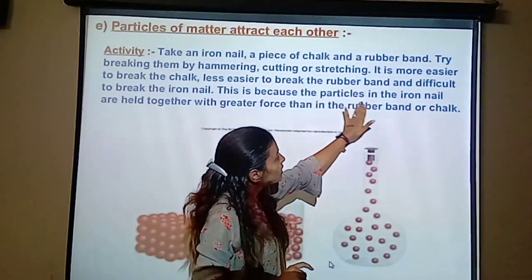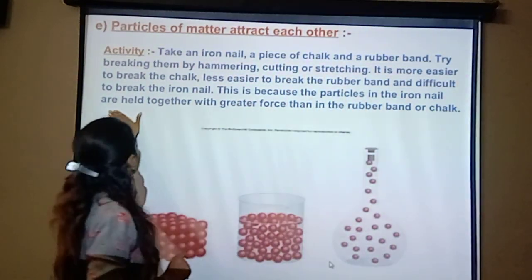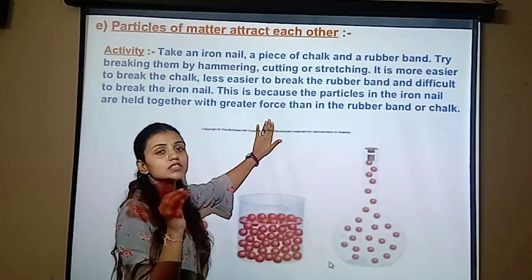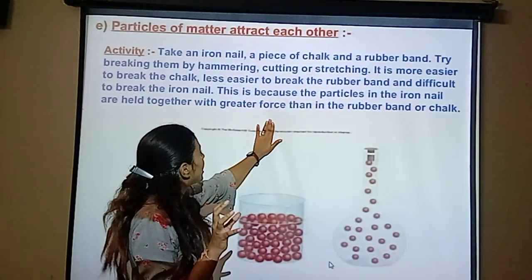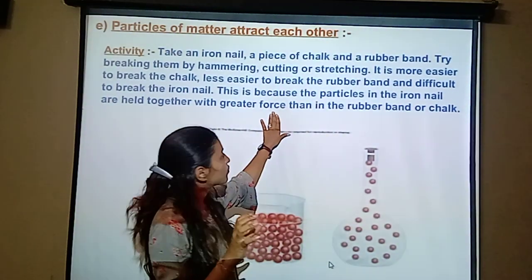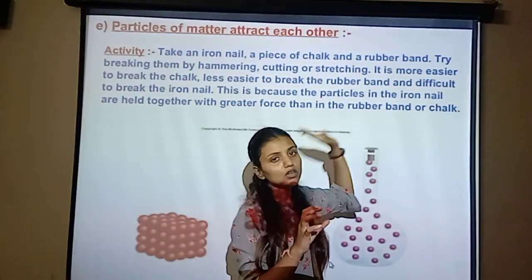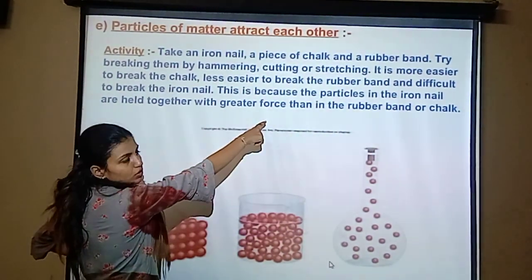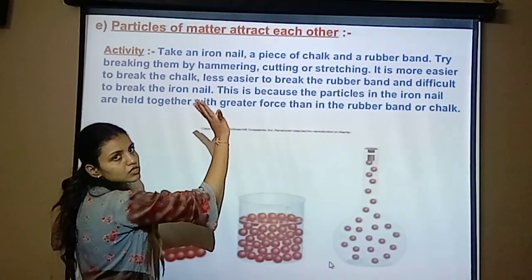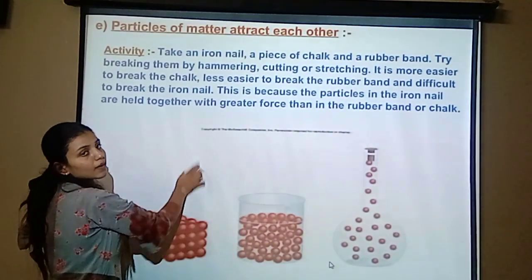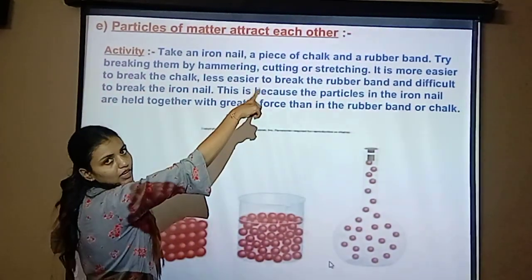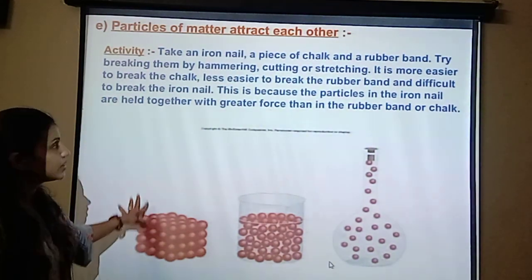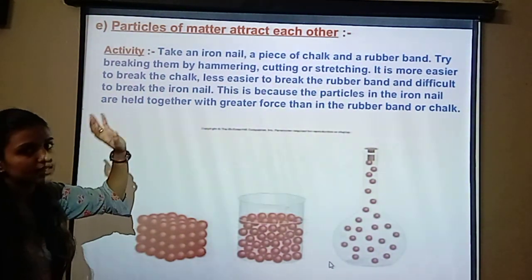the particles in the iron nail are held together with greater force than in the rubber band or chalk. So this results in particles of matter attracting each other. This is the diagram, just go through it.